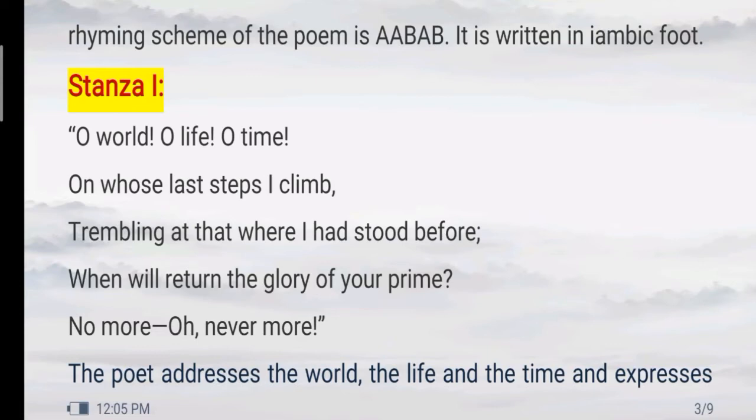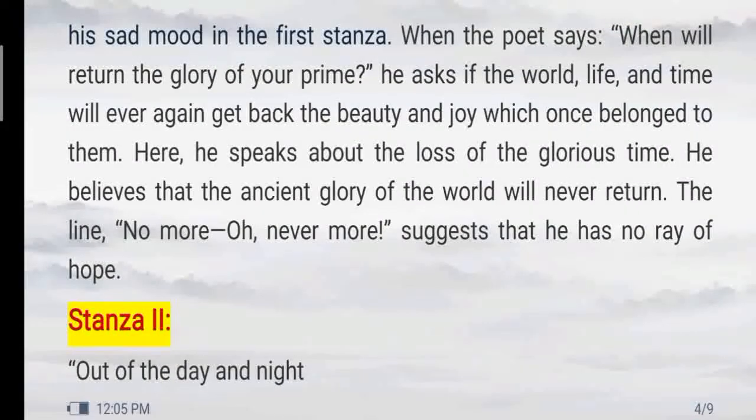In this stanza, the poet addresses the world, the life, and the time in the first line. He invokes the world, the life, and the time, and he expresses his sad mood in the first stanza.